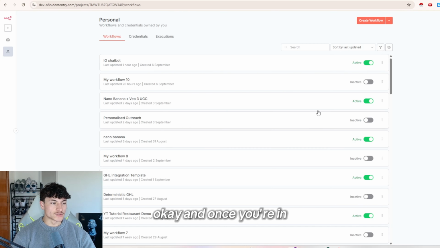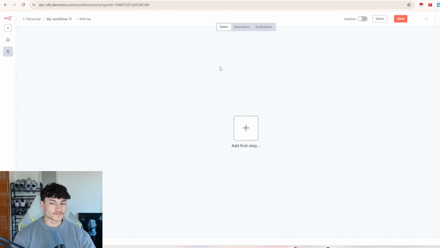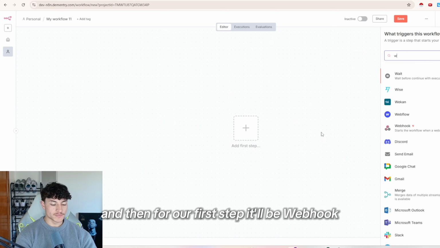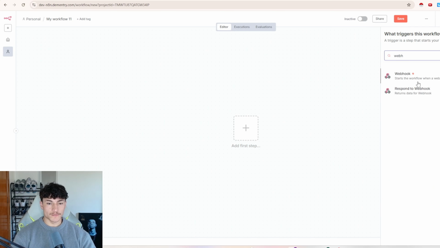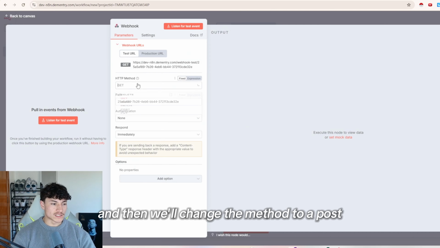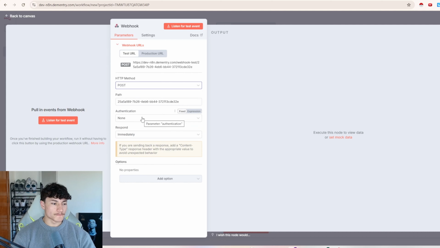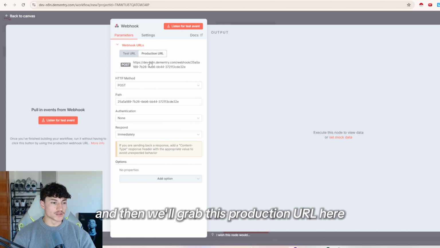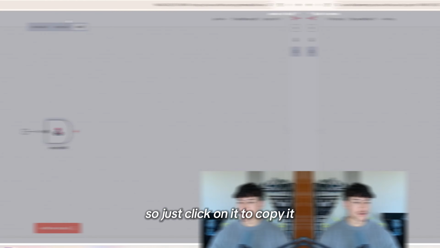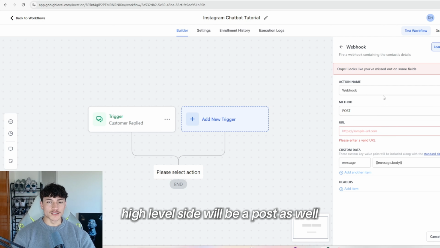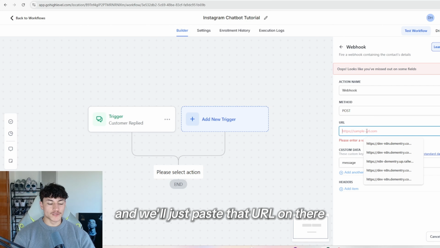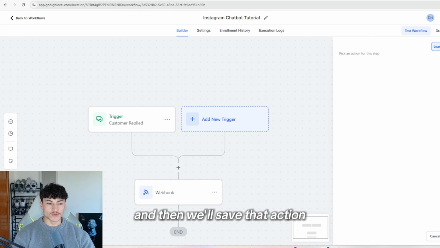Okay, and once you're in, you just want to click on create workflow, and then for our first step, it'll be webhook, and then we'll change the method to a post, and then we'll grab this production URL here. So we'll just click on it to copy it, and the method on the GoHighLevel side will be a post as well, and we'll just paste that URL in there, and then we'll save that action.